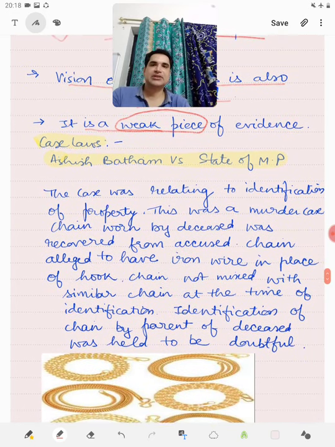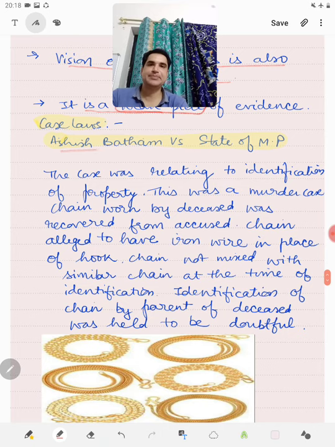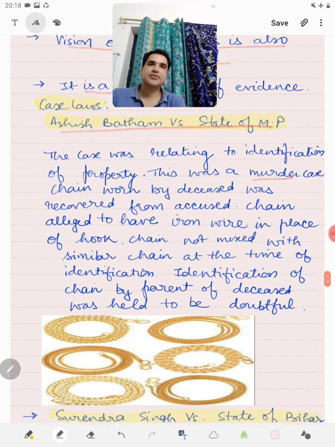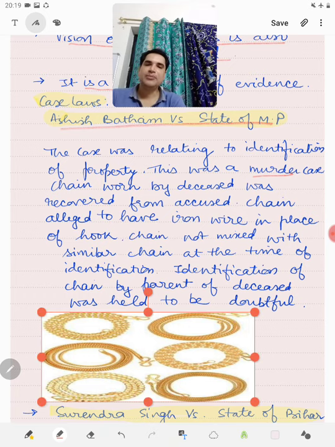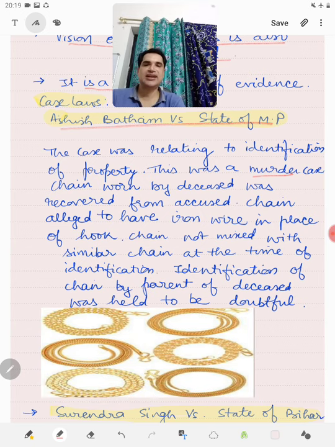Then there is a case law, Asis Batham versus the State of MP. In this case, there was a murder, and the victim was wearing a gold necklace. From the accused, a gold necklace was found, and that gold necklace had an iron hook, the same as what the victim had.